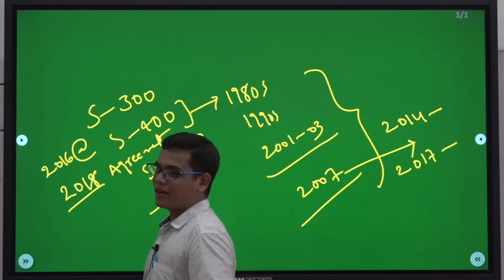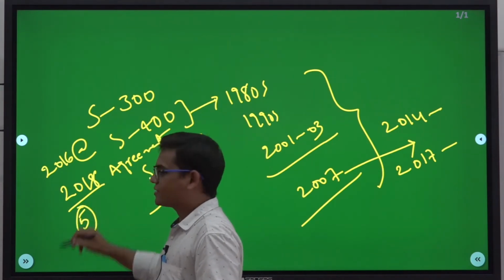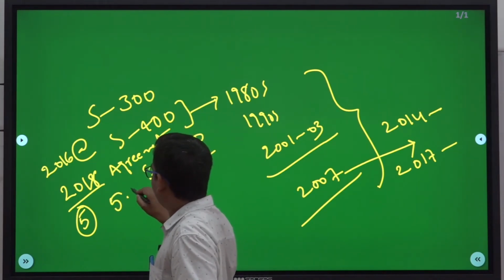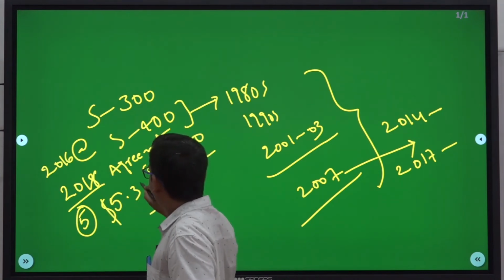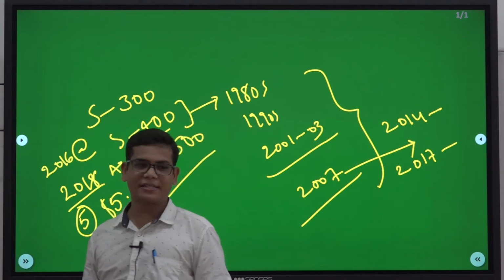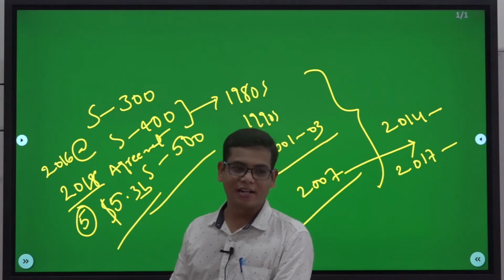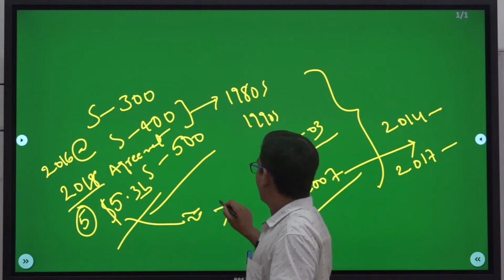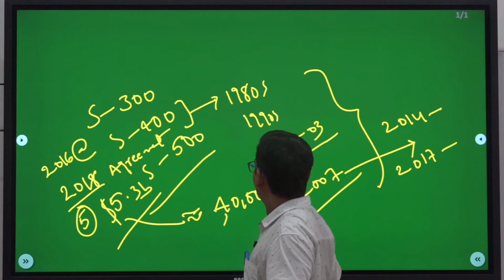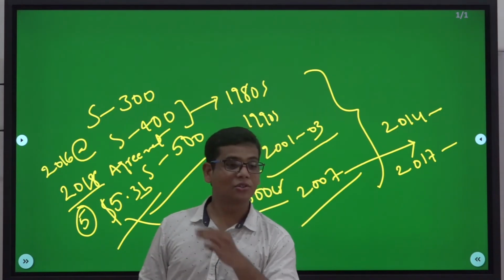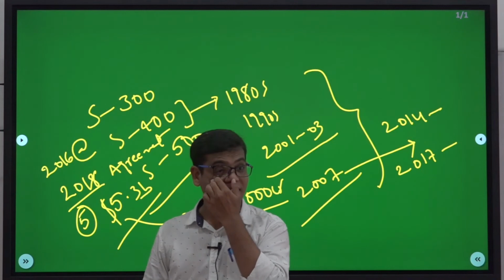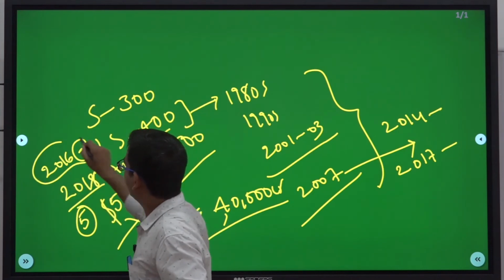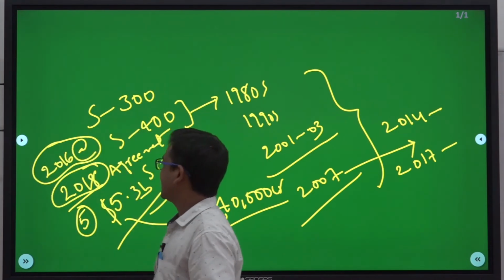And for how many units have we signed the agreement? For 5 units we have signed the agreement. The worth of the deal is around $5.3 billion. If you translate it into Indian rupees, it comes to around 40,000 crores. This is the worth of the deal. In 2016 it was at an informal level, but in 2018, an agreement.